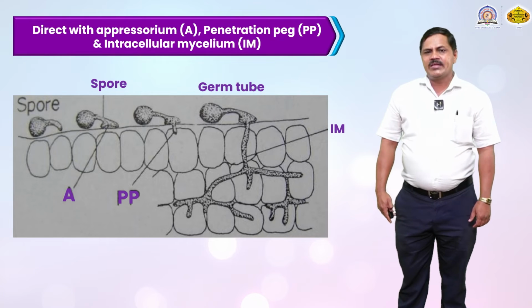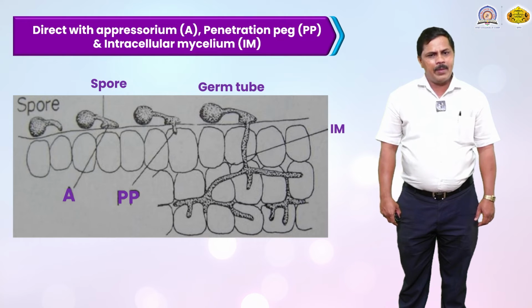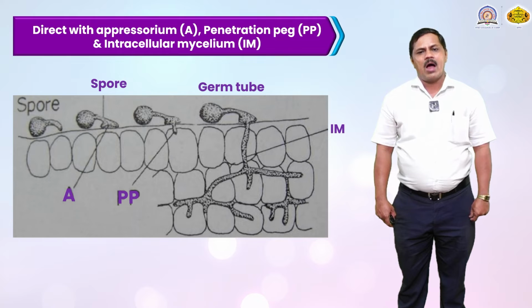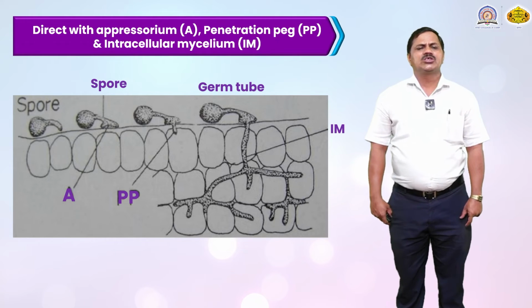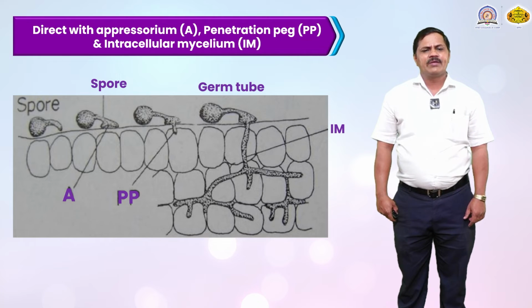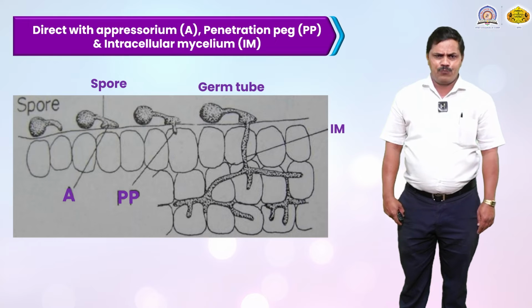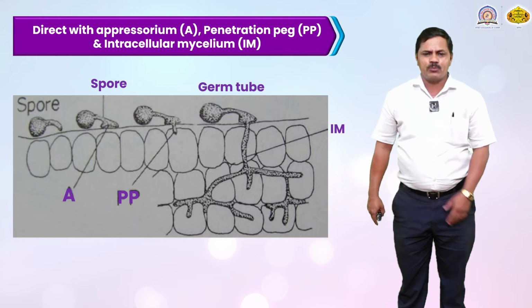Then the next thing is the direct with the appressorium, or penetration pegs, meaning PP. Appressorium means A. Intercellular mycelium means IM. First the spore settles down on the surface of this plant, and in favorable conditions, these spores start their germination and first form the appressorium. The appressorium is a branch formation.